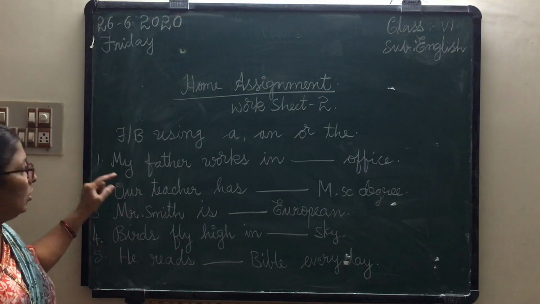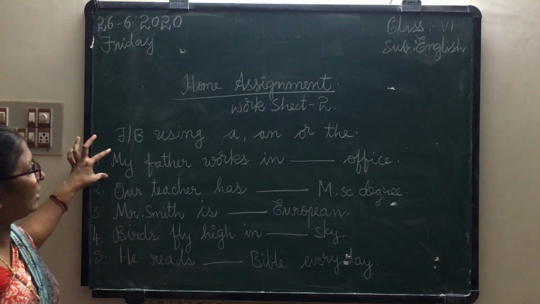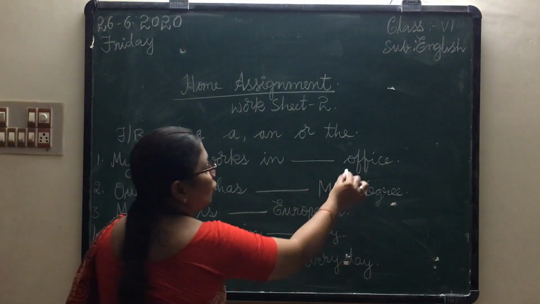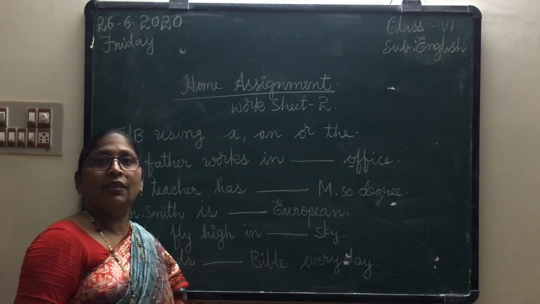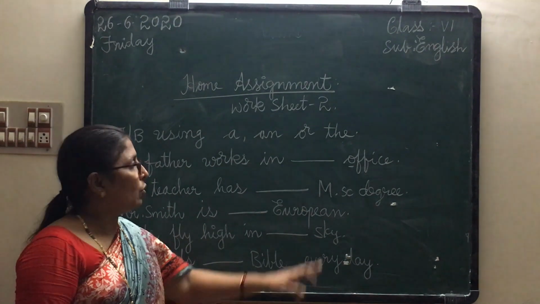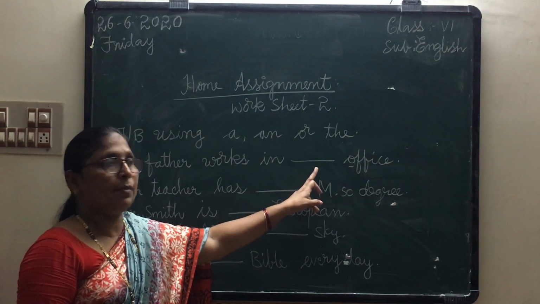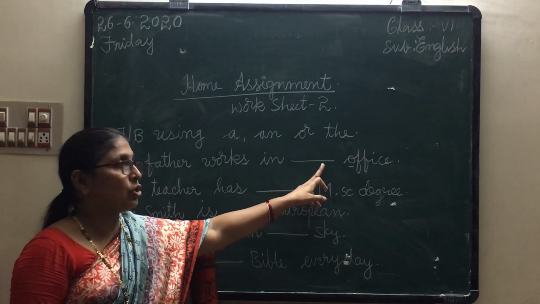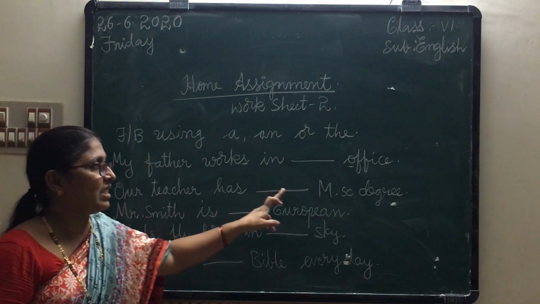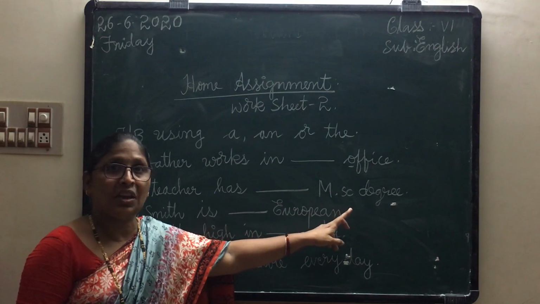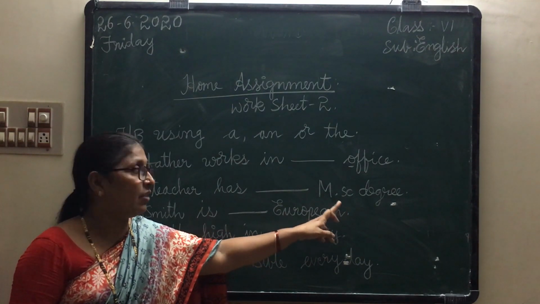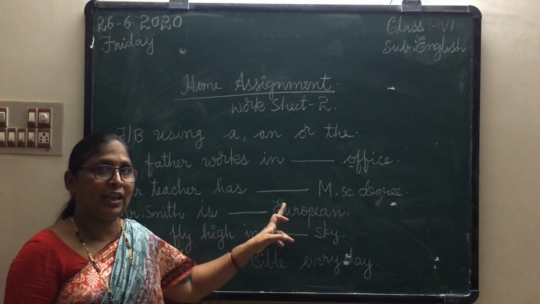Now write down this. My father works in dash office. Before going to write, first you have to see what this letter is, whether this letter is vowel or consonant. So you have to write here A, an, or the, any one among these three which is suitable. Now go to the second one. Our teacher has dash MSc degree. So here the abbreviation or initial starts with a vowel sound. There you have to write what is suitable.